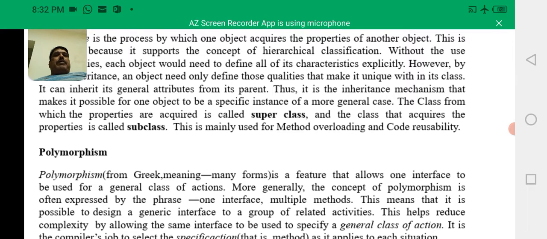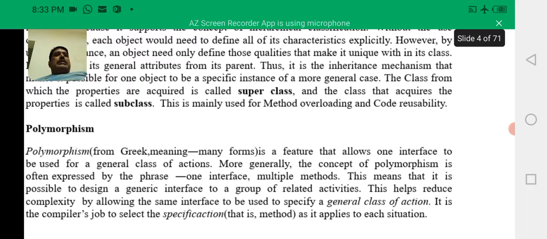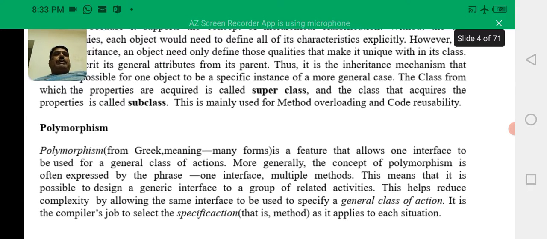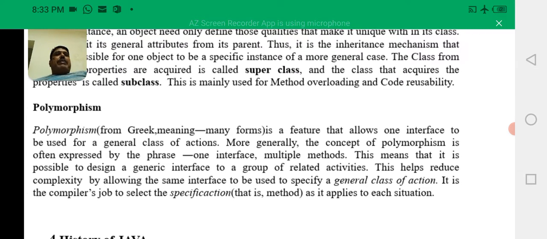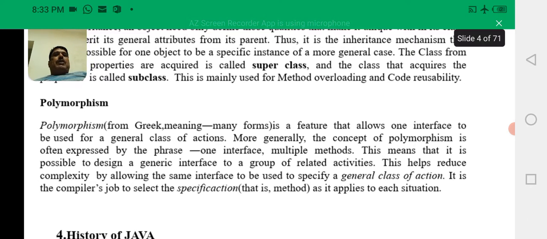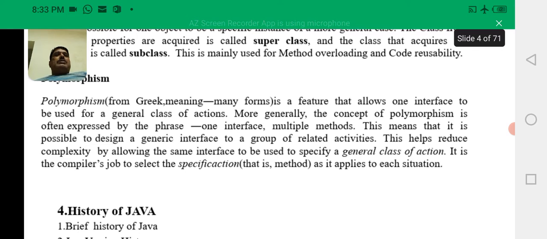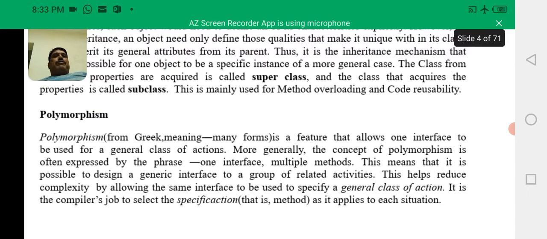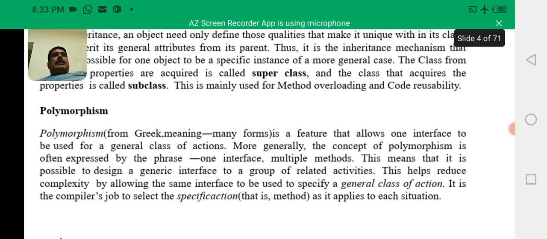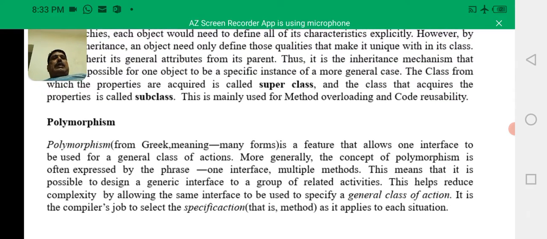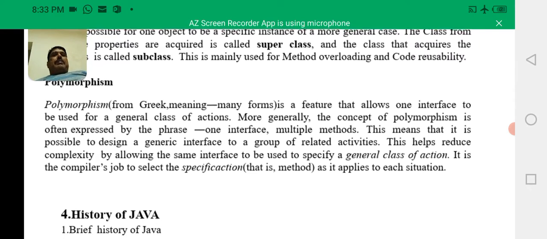Polymorphism is from Greek, meaning many forms. It is a feature that allows one interface to be used for a general class of actions. More generally, the concept of polymorphism is often expressed by the phrase one interface, multiple methods. So, these are the three basic principles of object oriented programming, that is encapsulation, inheritance, and polymorphism.